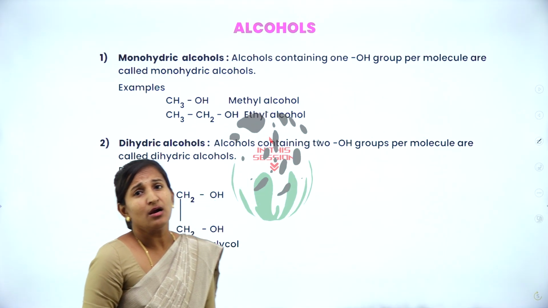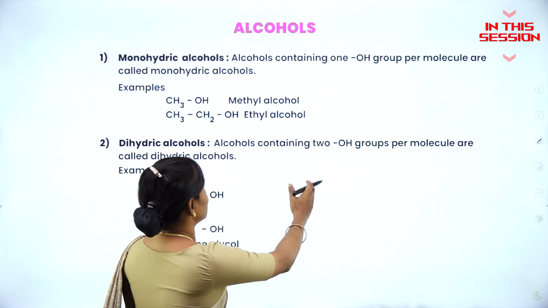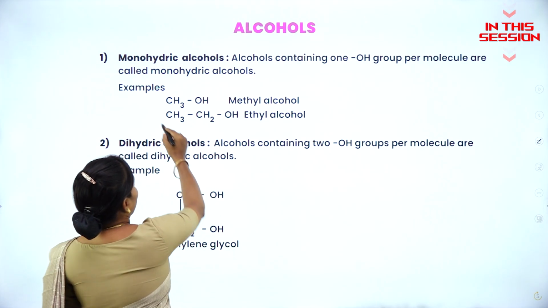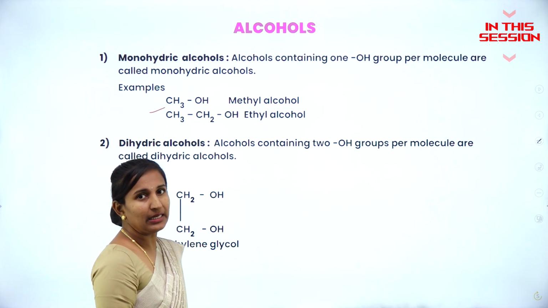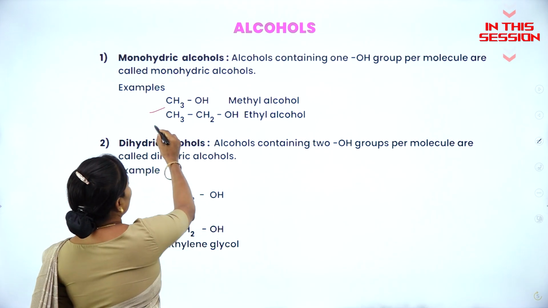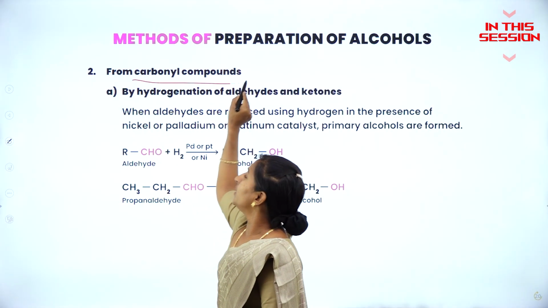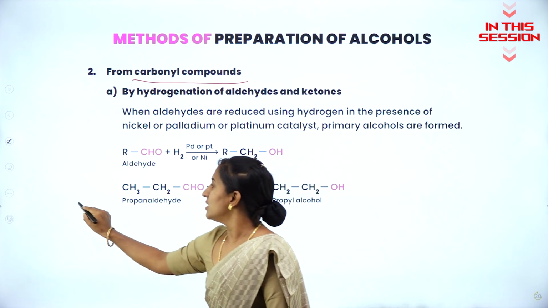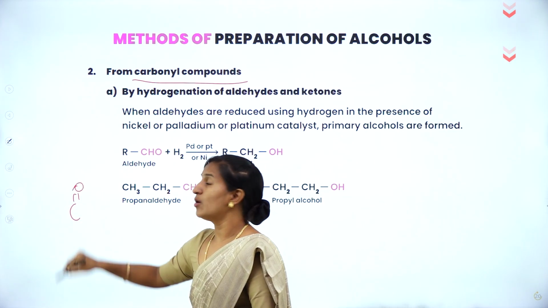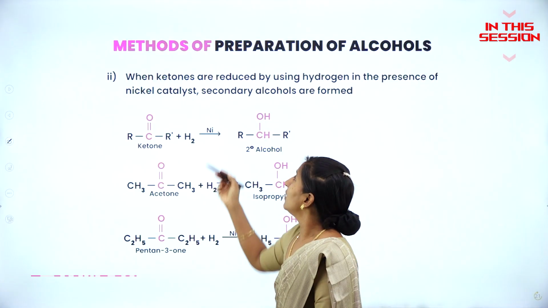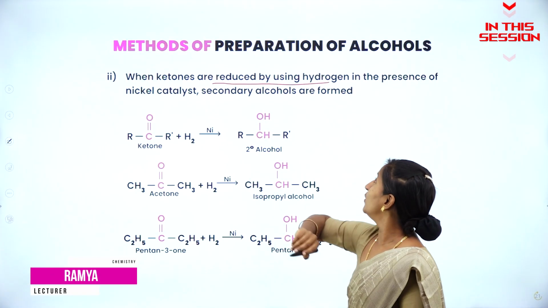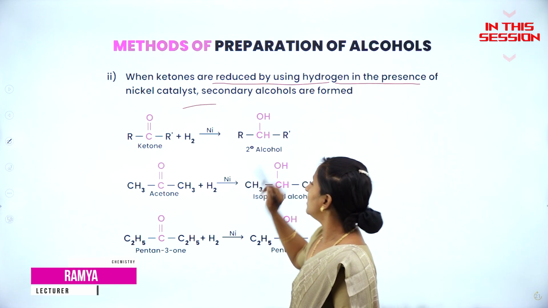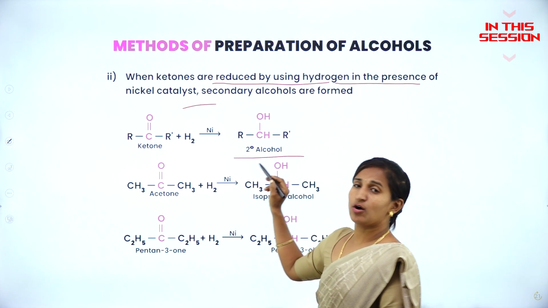Alcohols containing only one OH group present per molecule. For example, methanol or methyl alcohol, ethanol or ethyl alcohol. Carbonyl compound means the compound having C double bond O. When ketones are reduced by using hydrogen in the presence of nickel catalyst, they give secondary alcohol.